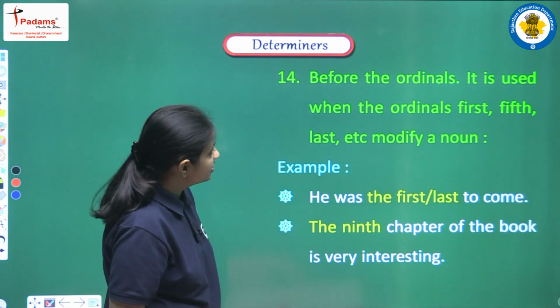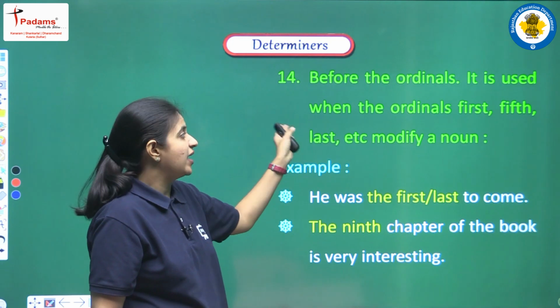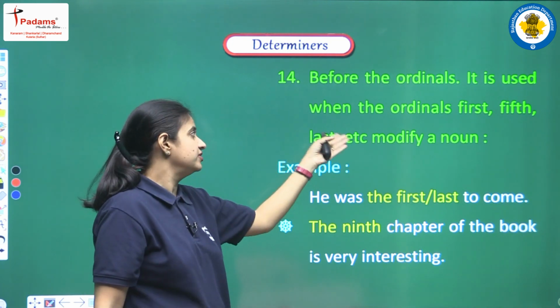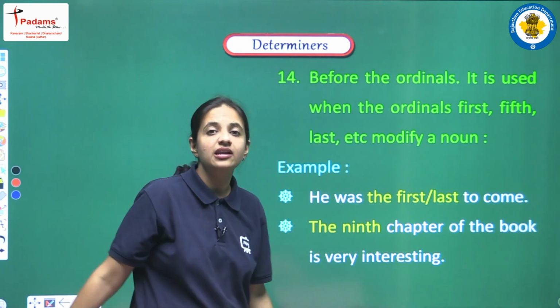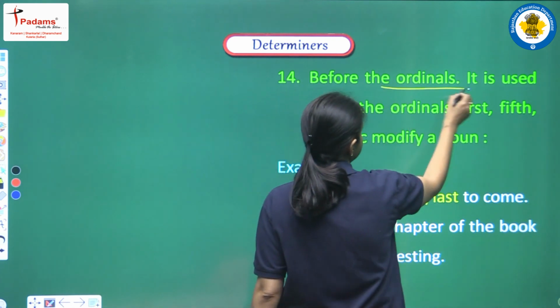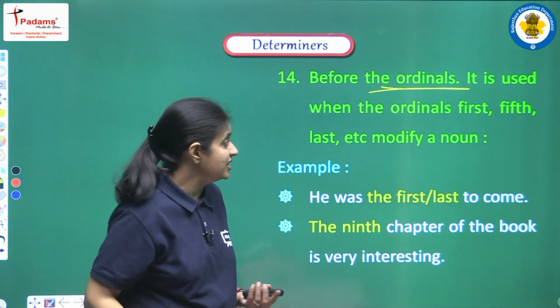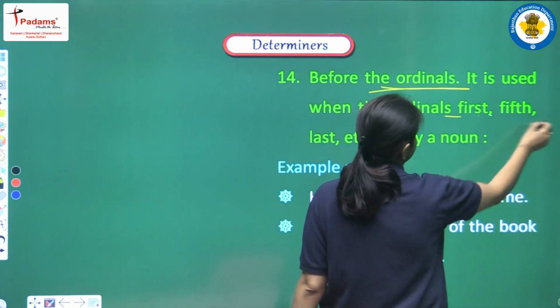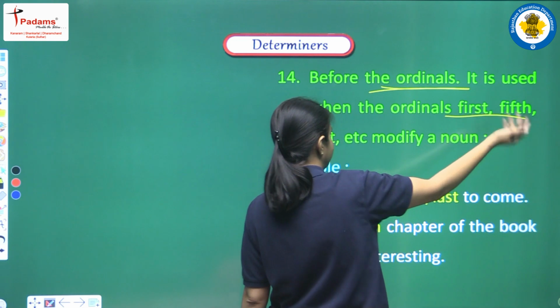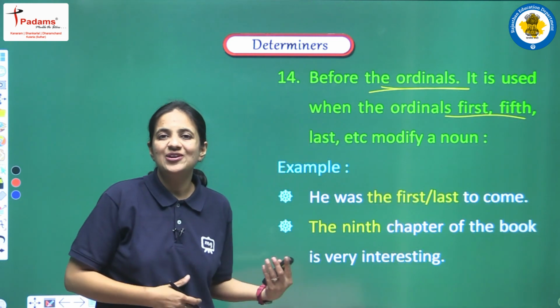Next, before the ordinals, it is used when the ordinals like first, fifth, last, etc. modify a noun. So if we are having ordinals in a sentence, then also we have to use the articles, and ordinals means such words, if we are having first, second, third, fourth, fifth. So all these words are known as ordinals.